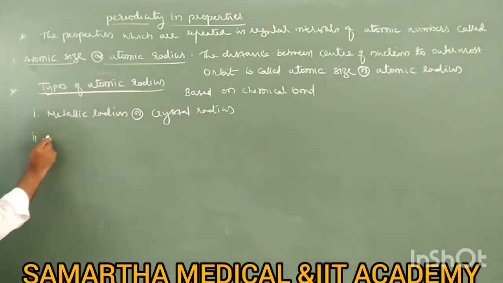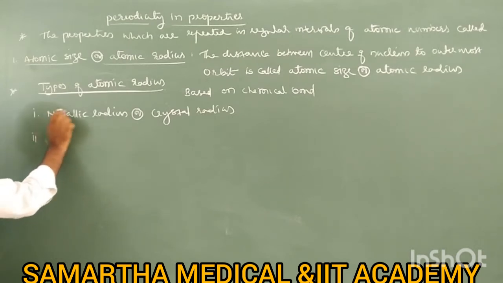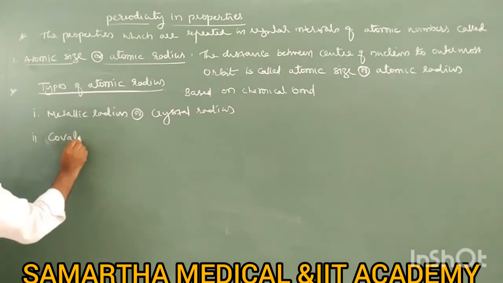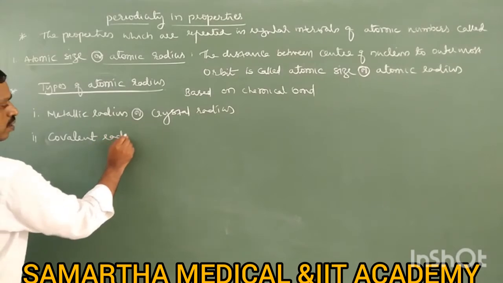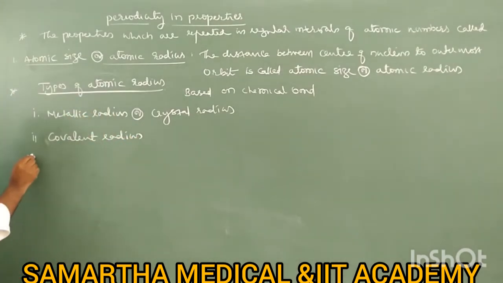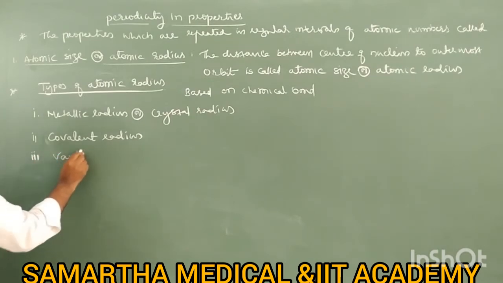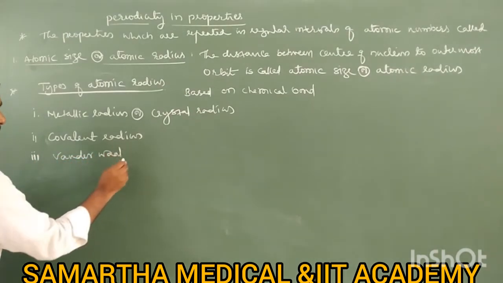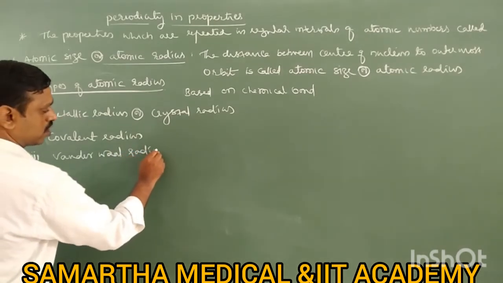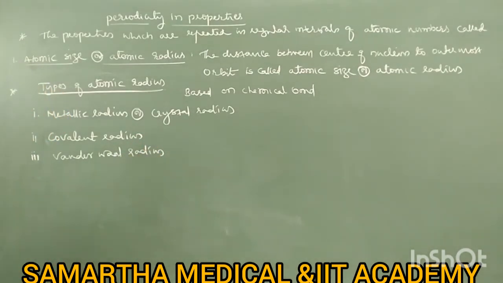Second, covalent radius. And third, van der Waals radius. This classification is done based on chemical bond, or the force of attraction.